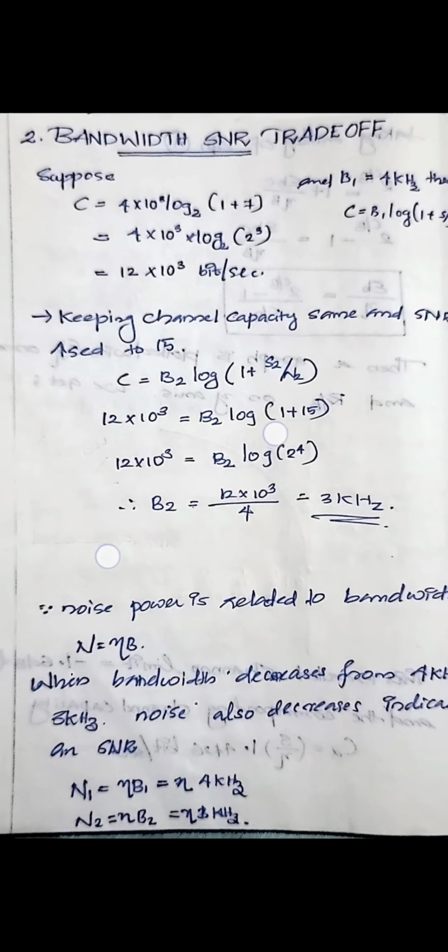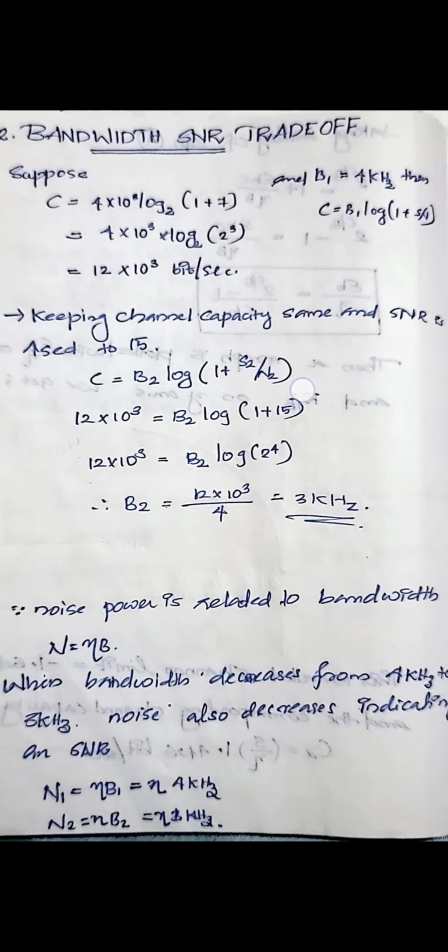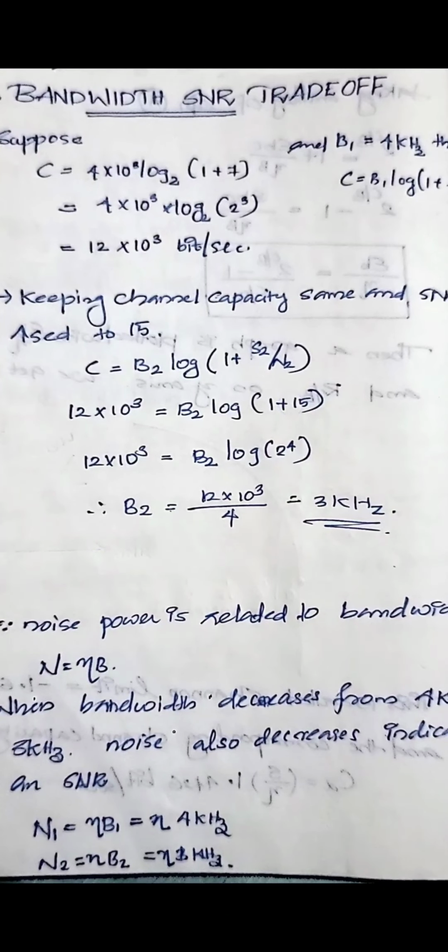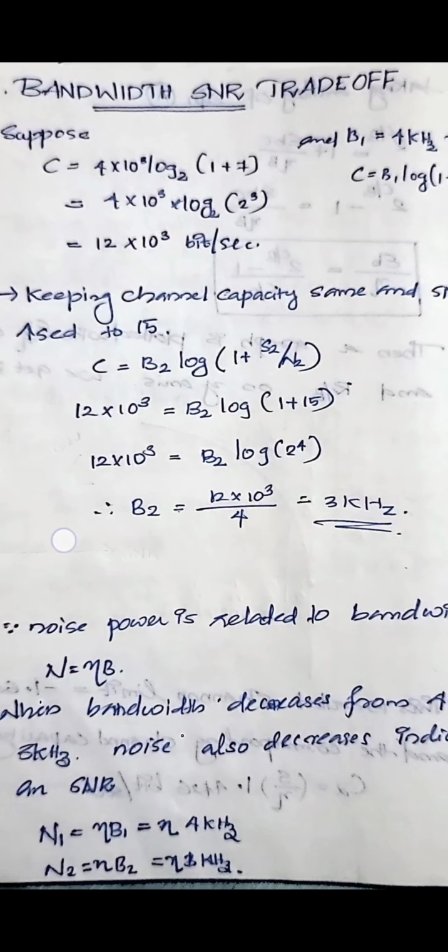Now, for an SNR of 7, keeping the same channel capacity, the SNR is increased to 15. So our SNR is increased. Then what will happen to the bandwidth? The same capacity is maintained, that is 12 into 10 raised to 3 equals B2 log 1 plus SNR, where SNR is increased to 15.